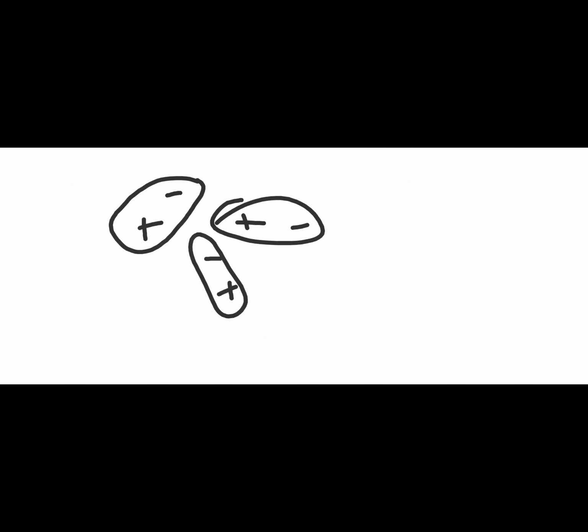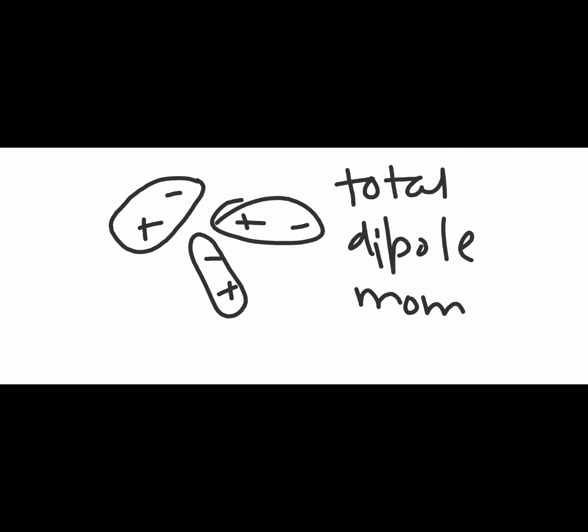So they will again lose their dipole moments, and this is because of the thermal energy. So you will say that the total dipole moment is equal to 0 when there is no external field.